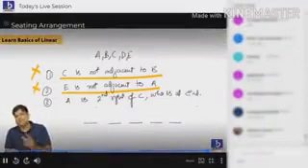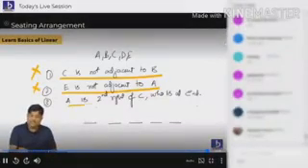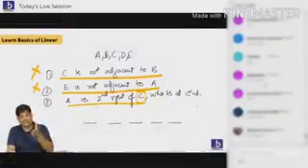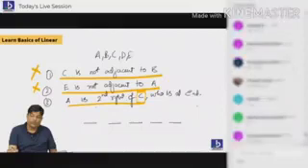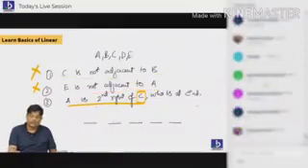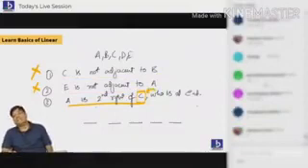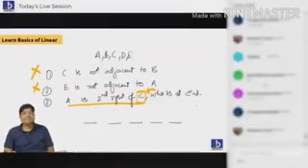Third point. Agra is second right side of Chennai, comma, who is at the end? Do you know, students, who is at the end? C is at the end. Are you understanding, everybody? Who is at the end? C is at the end.